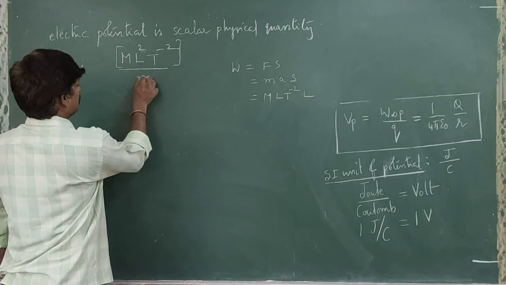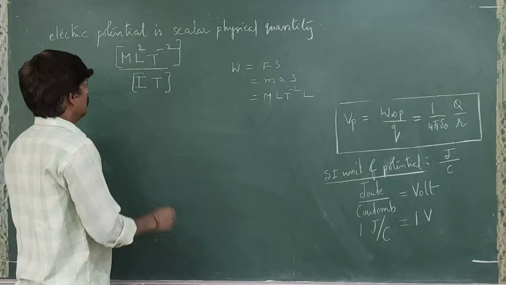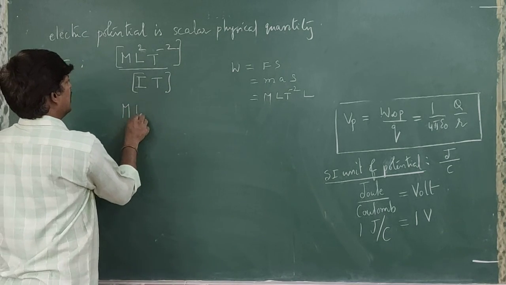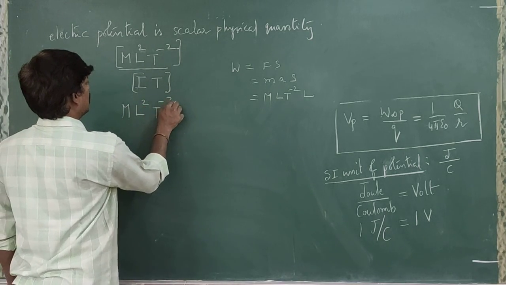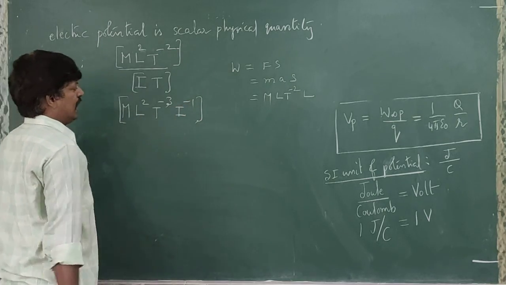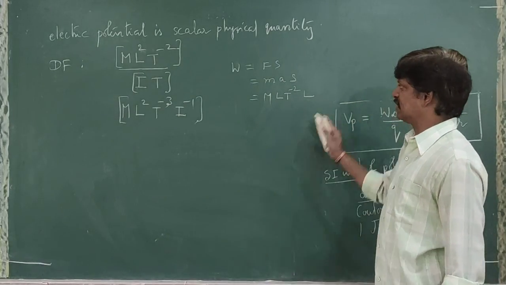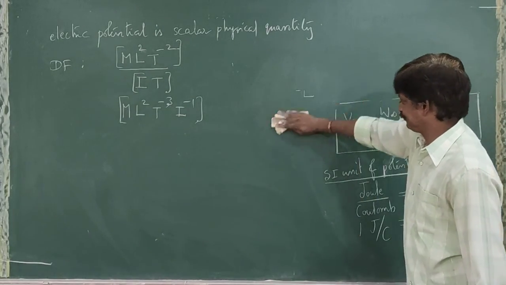Charge, what's the dimensional formula? It. But I is current, or A, and t is time. So that is what we are going to get: ML squared T power minus 3 I power minus 1. So ML squared T power minus 3 I power minus 1 is the dimensional formula for electric potential.